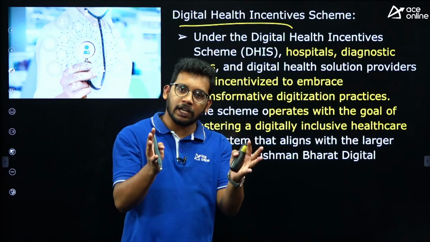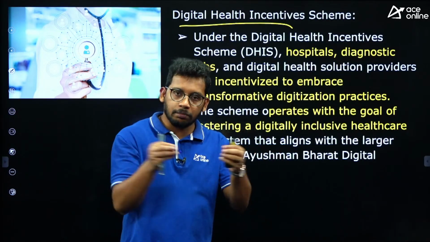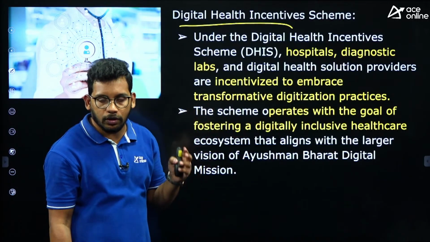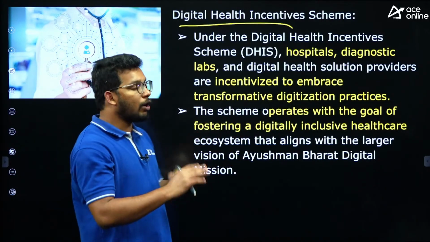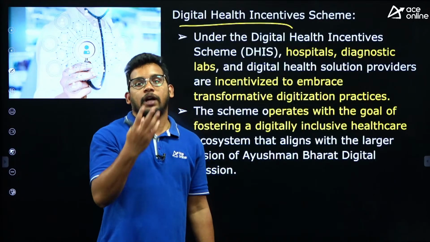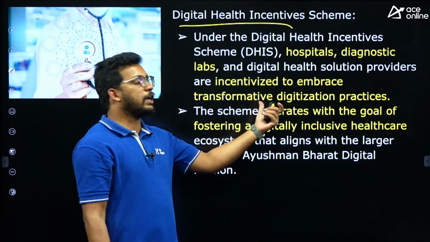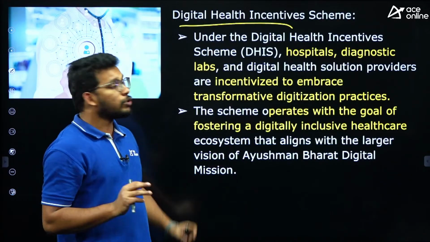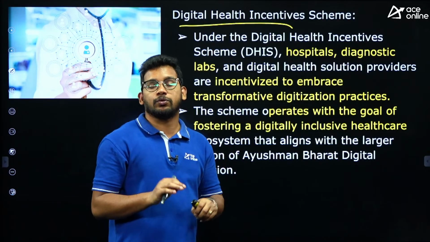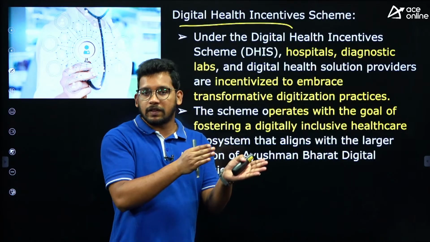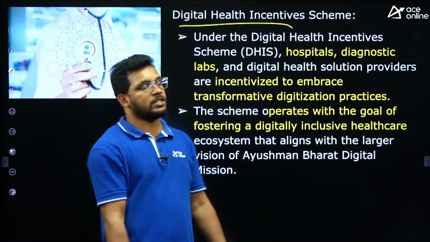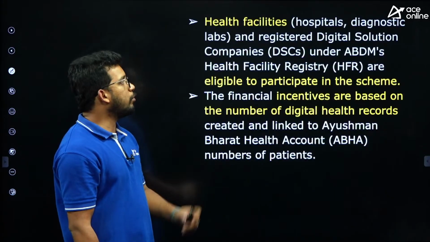Based on the data they are collecting and adding into the health IDs, they will be getting incentives from the government. So as the number of health IDs increases, the hospital or diagnostic centers will get more incentives from the government. The government is aiming to collect the data so that the treatment will be synchronized between the previous doctor and the present doctor. So this is also one more sub-scheme.